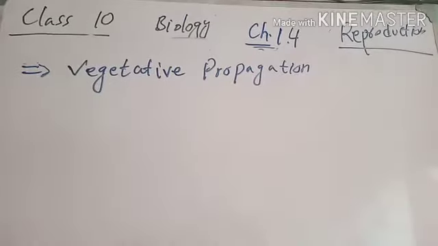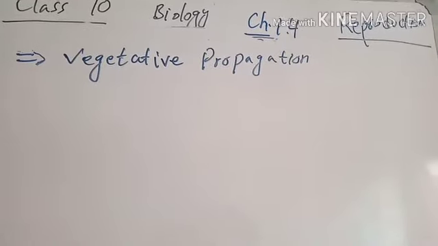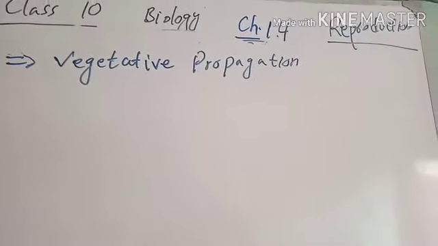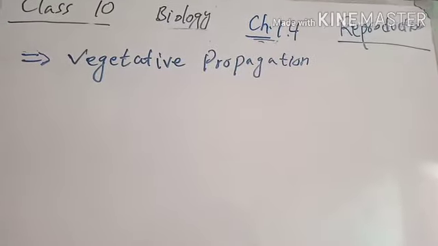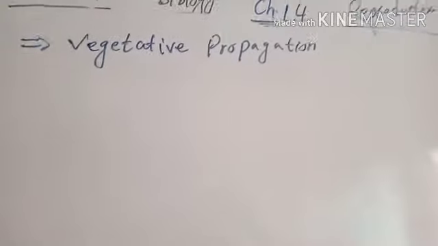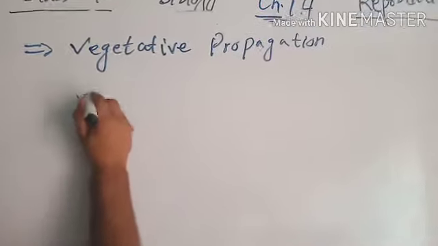Our next topic is vegetative propagation or asexual reproduction in plants. Vegetative propagation means propagation or reproduction of plants by using the vegetative parts.